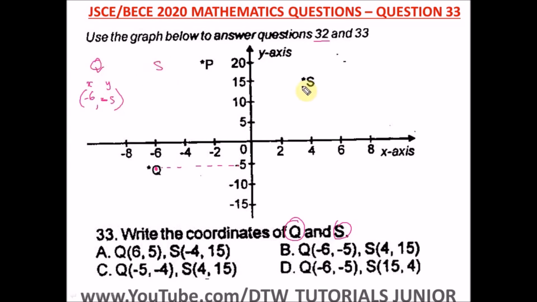So let's find out S. This is S. Open your bracket. This is your x and this is your y. So this is S. Trace it down to x, it should be 4, and to y it is 15. So we have (4, 15), positive values. So this is our coordinate point of Q and S. And where's our right option here? Yes, our right option is option B. So this is option B: (-6, -5) and (4, 15). That's what we have here.